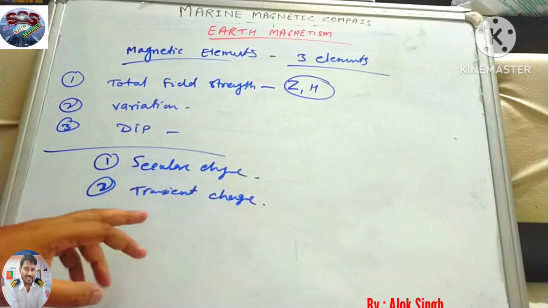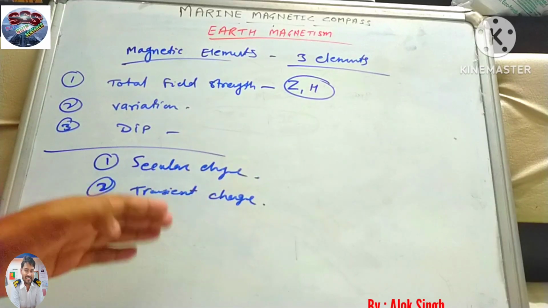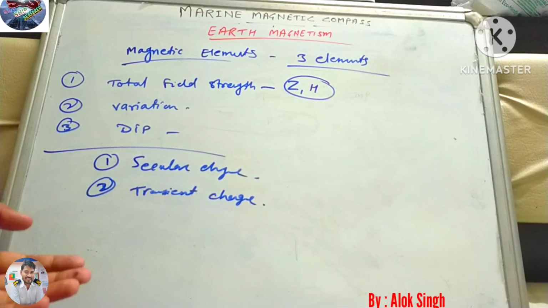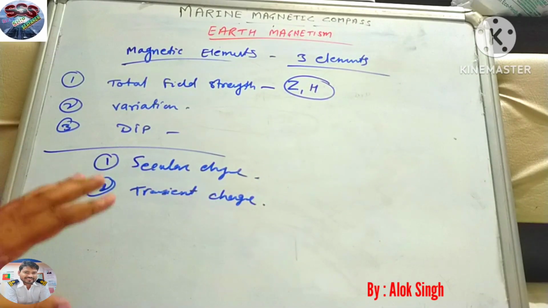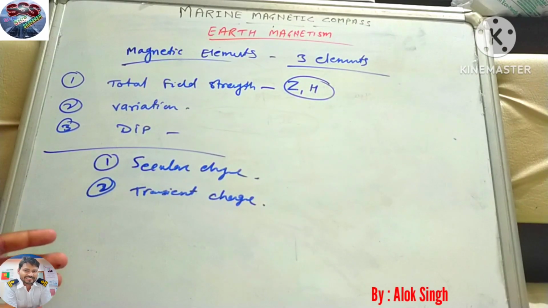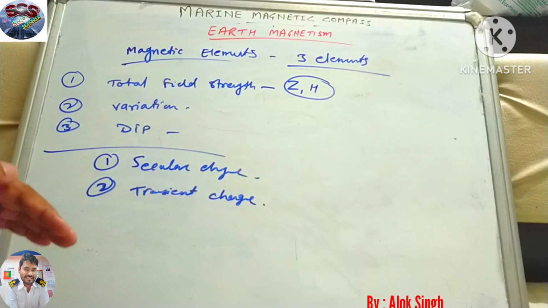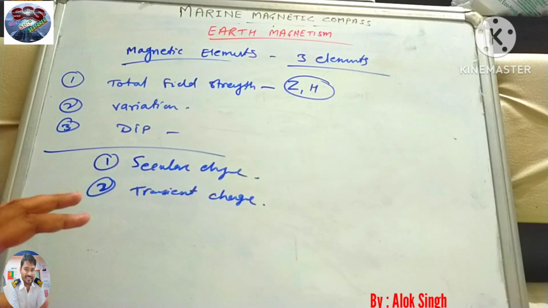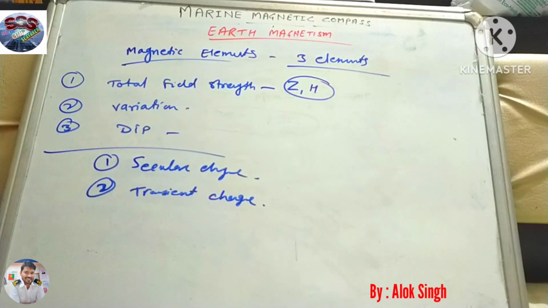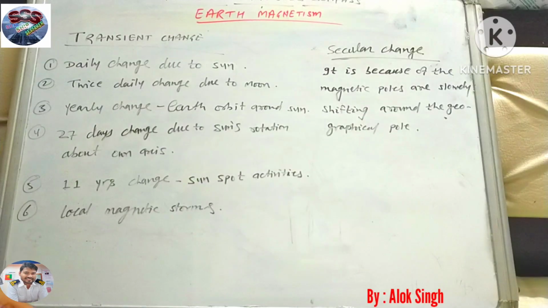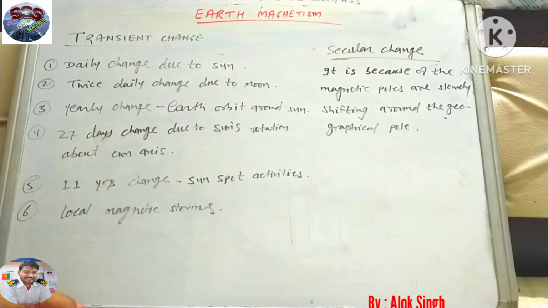And what is transient change? There are 5-6 points which we just need to remember for your oral purpose only, because I haven't ever seen it asked in any written exam. There are only 6 points, we just have to keep them in mind for our oral, and that's all. So this is secular change and transient change.